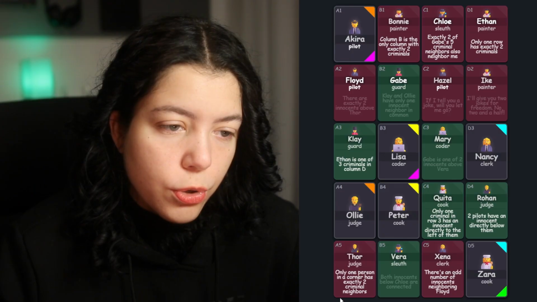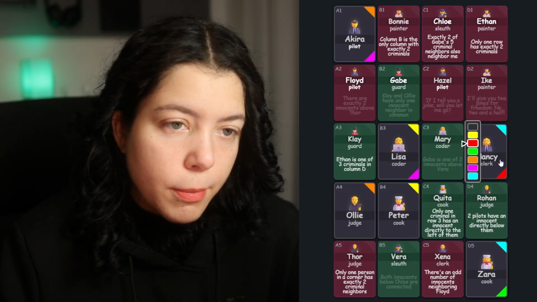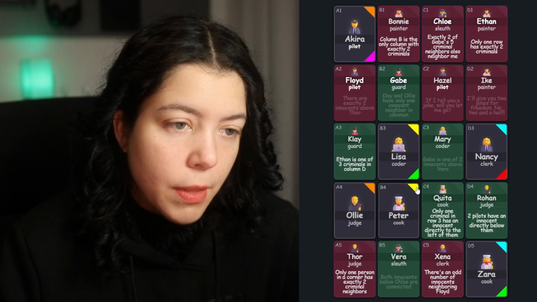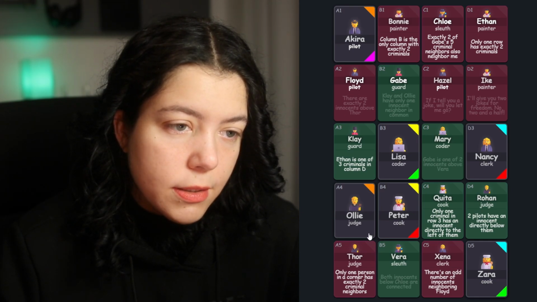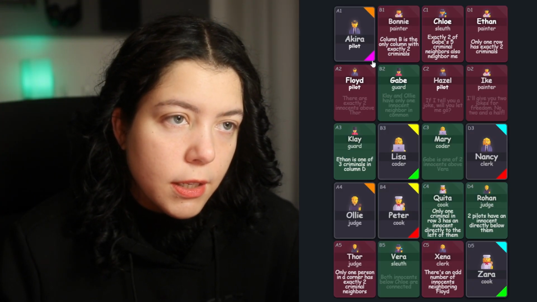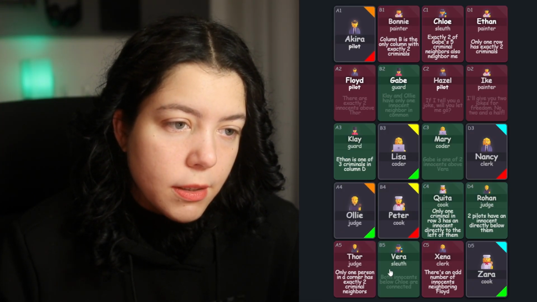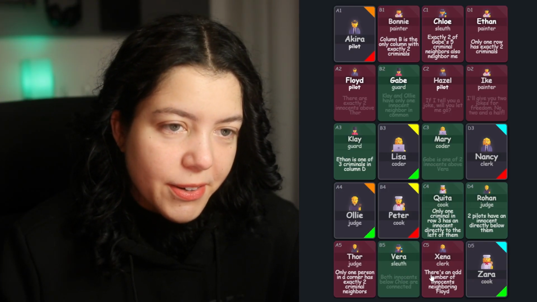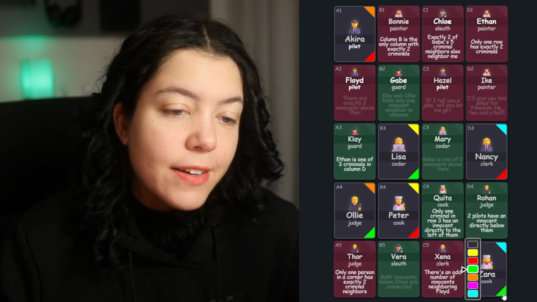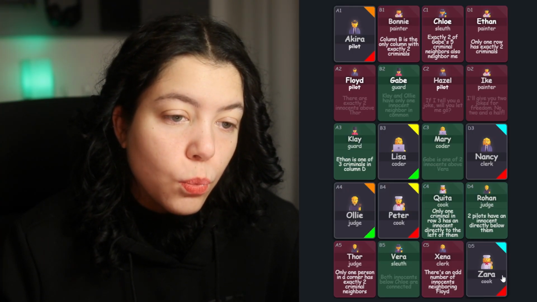If row 5 has 2 criminals only, Nancy would be a criminal, which would make Lisa an innocent, which would make Peter a criminal. And then Ollie would have to be an innocent, because Lisa is opposites with Akira. So Ollie would be an innocent, which would make no rows have 2 criminals. Oh, row 5 has 2 criminals. I started with that scenario. Sorry. So we know that Zara being an innocent works for row 5.